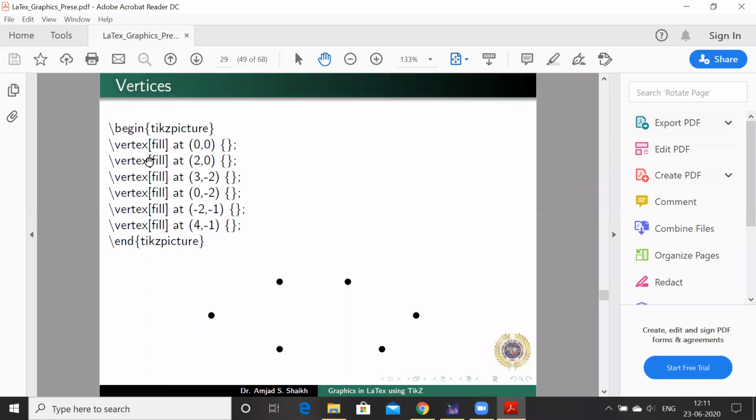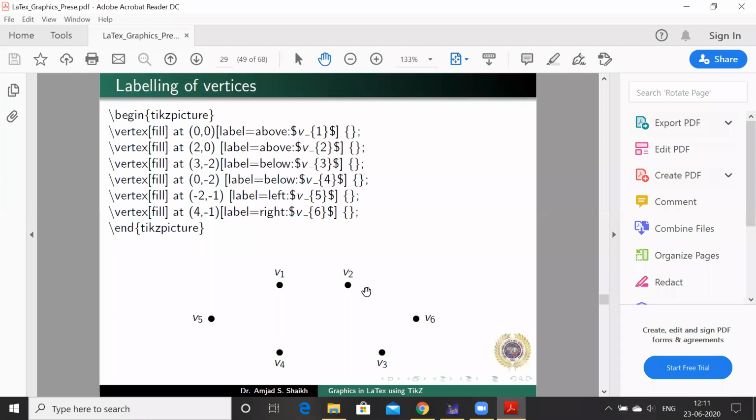If you want different types of color, accordingly you give the colors to the vertices. We are going to see that in the next slide also. But if you just write fill, it will by default give you black color for this, at 0, 0, the same positions. So these are the vertices. The next thing is labeling of the vertices, where we want the positions of the vertices.